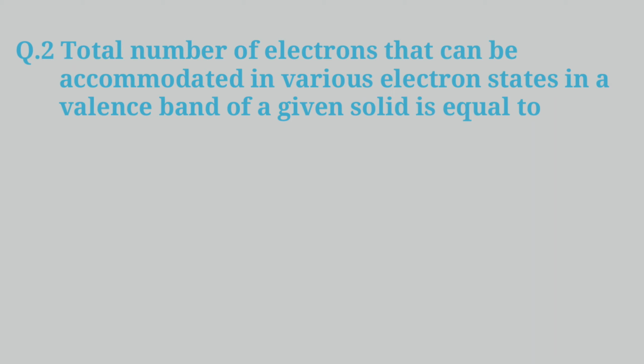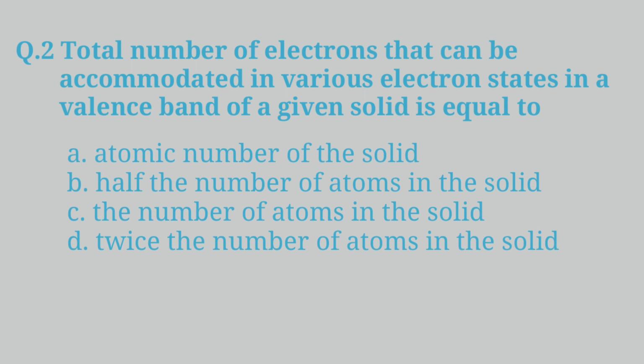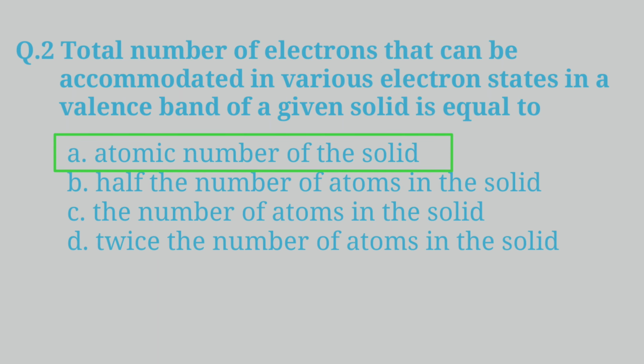Question 2. Total number of electrons that can be accommodated in various electron states in a valence band of a given solid is equal to A. Atomic number of the solid. B. Half the number of atoms in the solid. C. The number of atoms in the solid. D. Twice the number of atoms in the solid. And the correct answer is A. Atomic number of the solid.